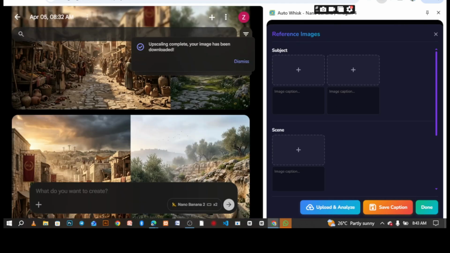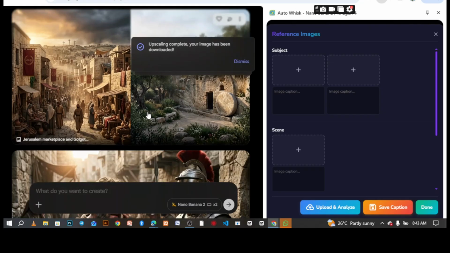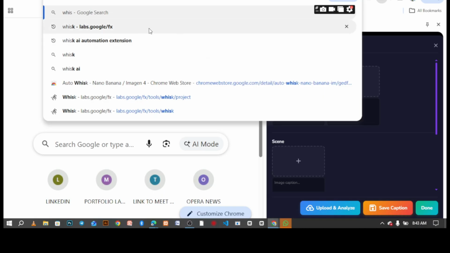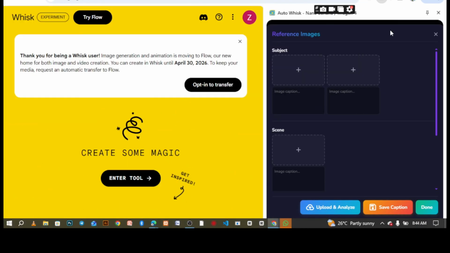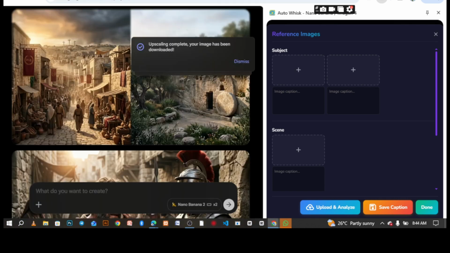Whisk is actually moving to Flow. Yes, Whisk AI is not free. Look at it, Whisk AI is going to be closing in April this month, meaning that you might not be able to generate images using Whisk AI anymore after these dates. Yes, look at it, April 13th. By April 13, Whisk AI is no more. It's going to be moved to Flow AI. Since they are the same company, do you understand? I choose to use Flow.